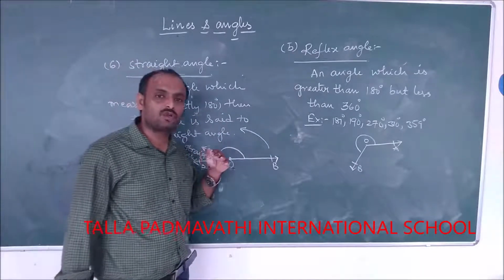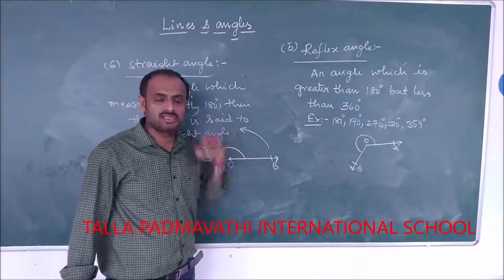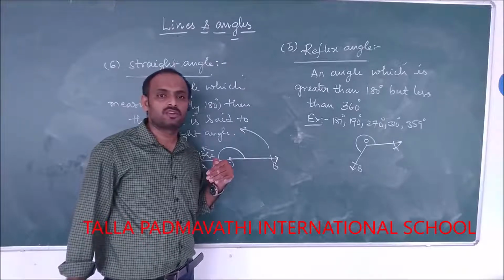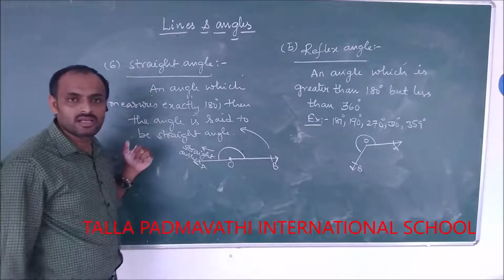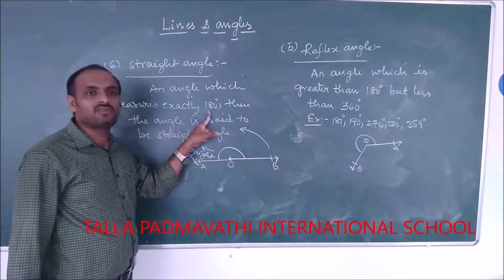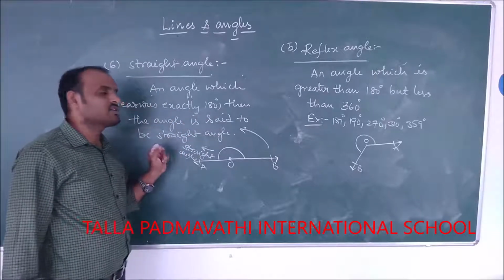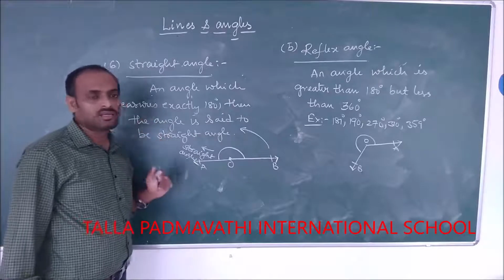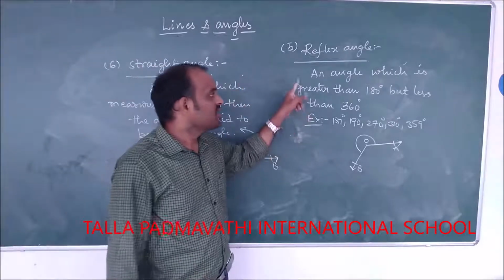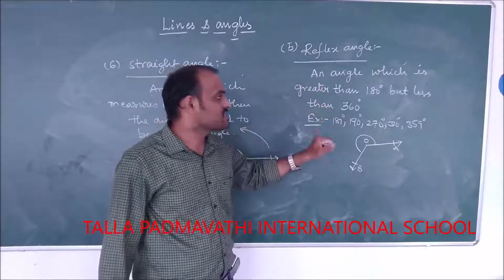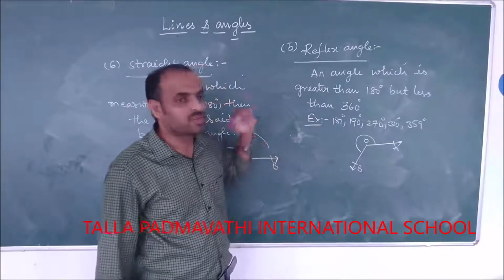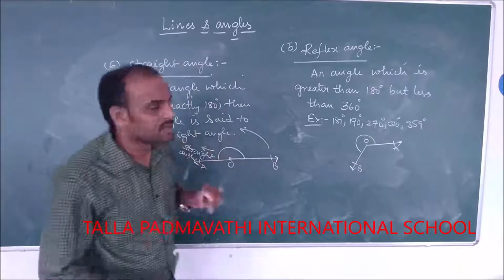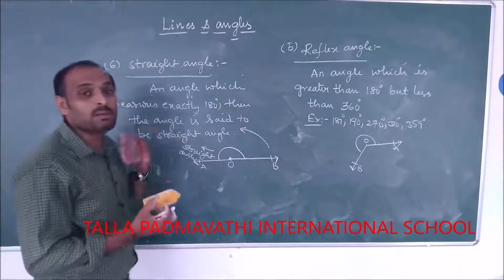If the angle is more than 90 degrees but less than 180 degrees, then the angle is said to be obtuse. Then comes straight angle. An angle which is exactly 180 degrees is said to be a straight angle. Reflex angle. If an angle is greater than 180 degrees but less than 360 degrees, then the angle is said to be a reflex angle.